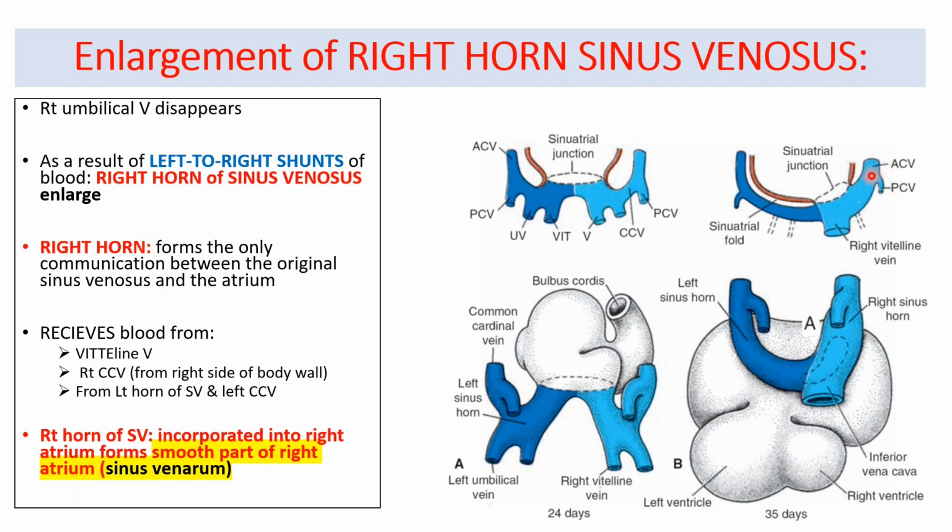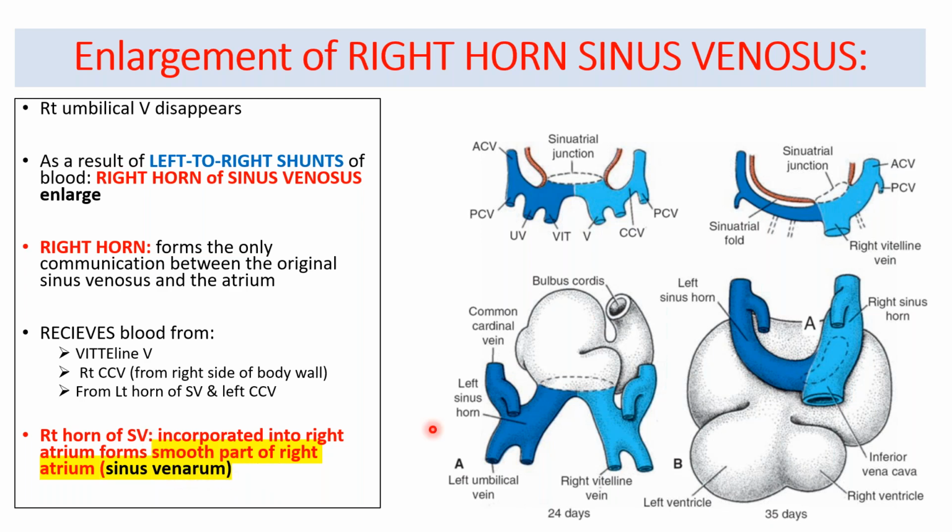It is receiving blood from the common cardinal vein, and it also receives blood from the left horn of the sinus venosus, because the left horn is gradually disappearing, obliterating. Instead of going into the sinoatrial chamber, it is acting as a tributary into the right horn of the sinus venosus. So this is now very important.